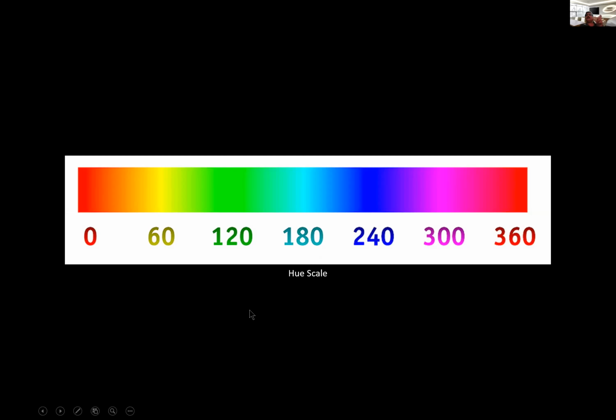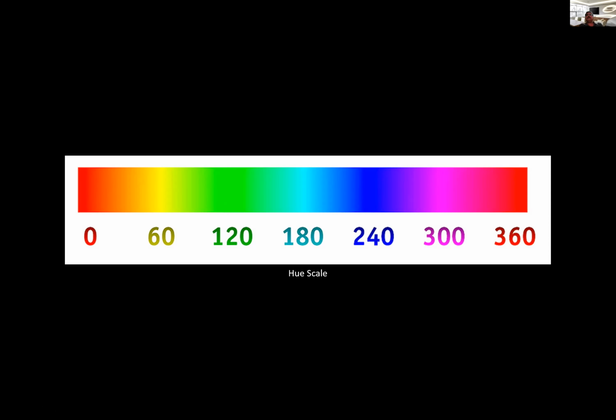Now, hues are shown as a graphic, something like this, a scale of 0 to 360. Each hue is marked down on it. So green comes at about 120, the red comes at 0, and going up all the way to 360. So that is how the hue is marked. All hues are colors. Not all colors are hues, but all hues are colors. To produce different colors, hues are tinted, shaded, or toned. So this is where the value comes in.